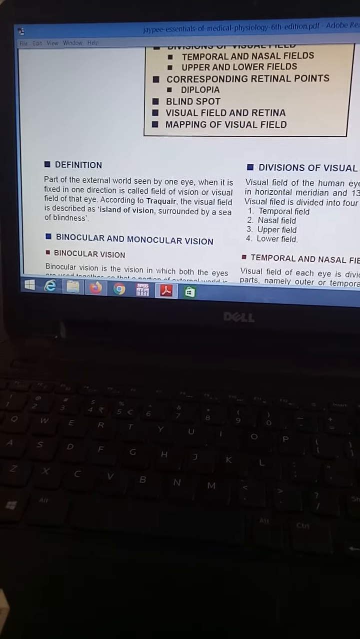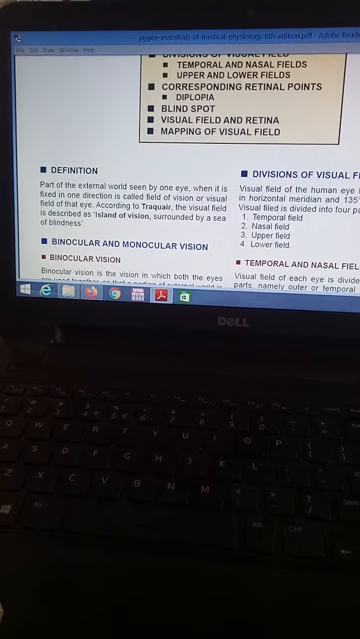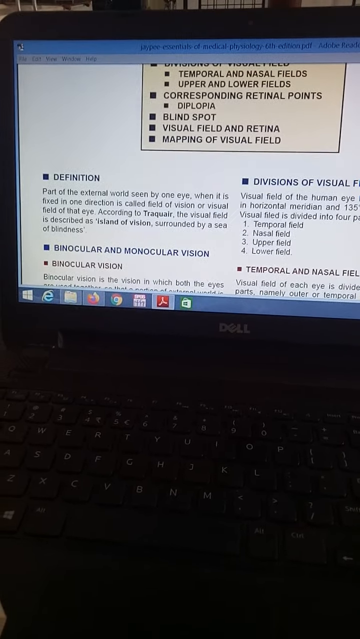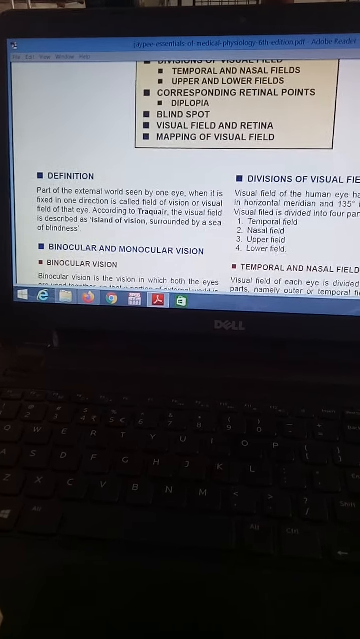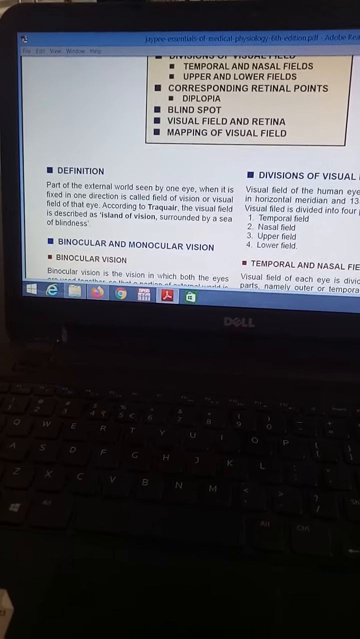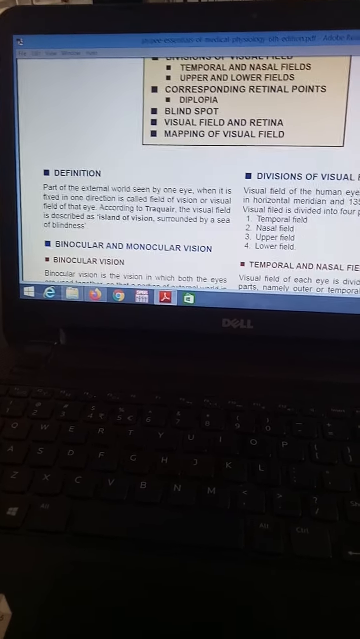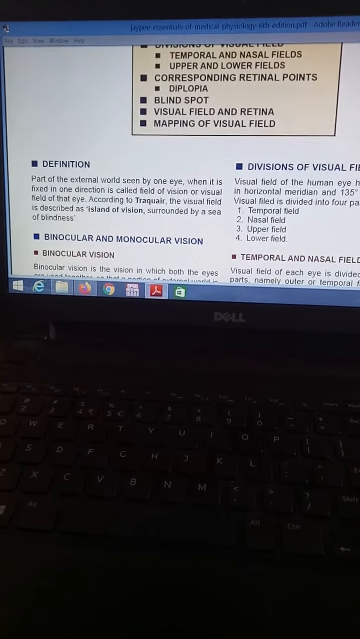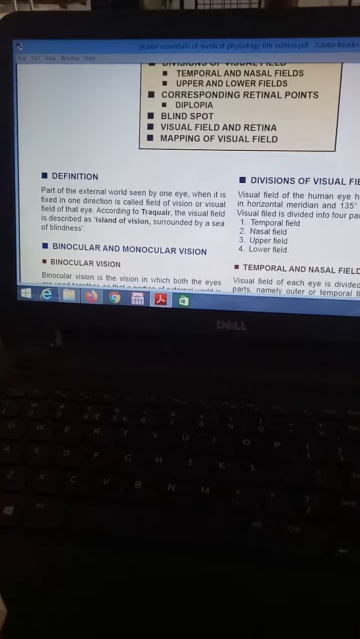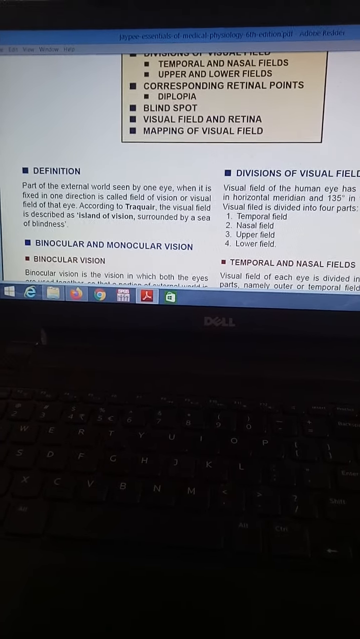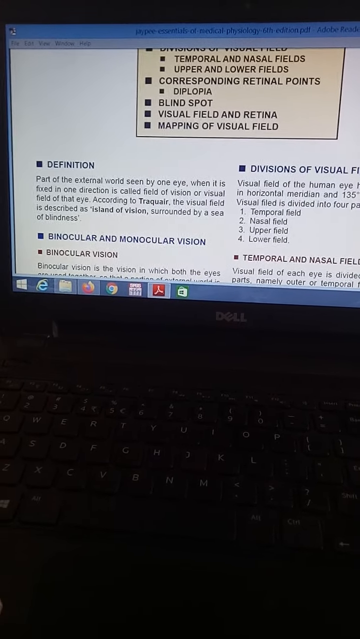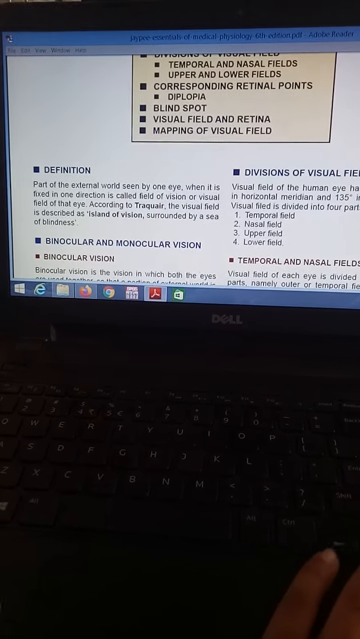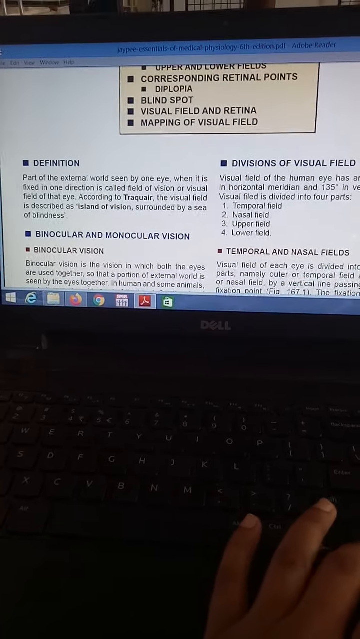So when it is fixed in one direction, that is known as the field of vision or visual field of that eye, meaning the vision of the eye which is fixed in only one direction. So this particular vision is known as the field of vision or visual field of that particular eye. Next, according to Traquair, the visual field is described as an island of vision surrounded by a sea of blindness. So this is about the definition.